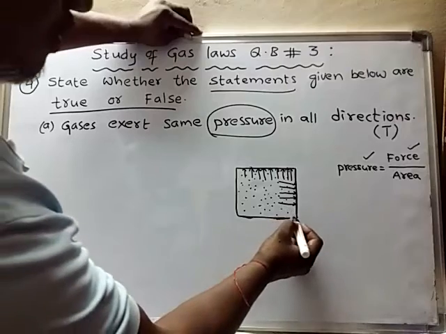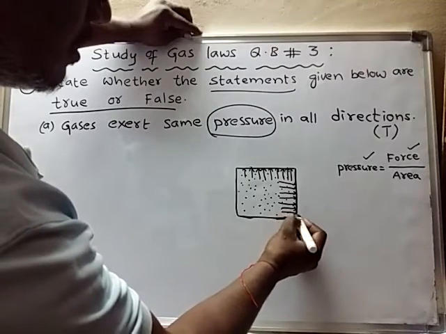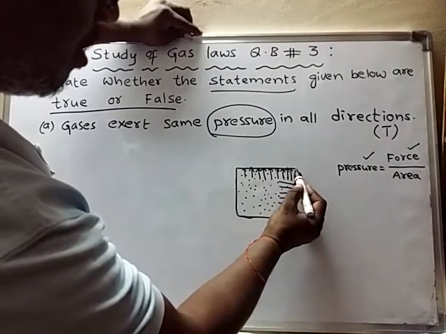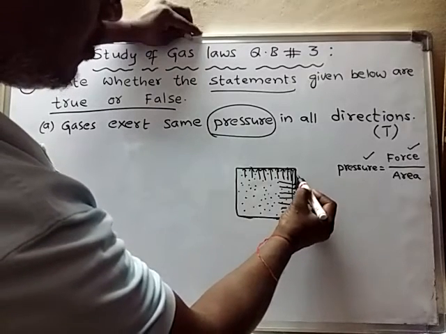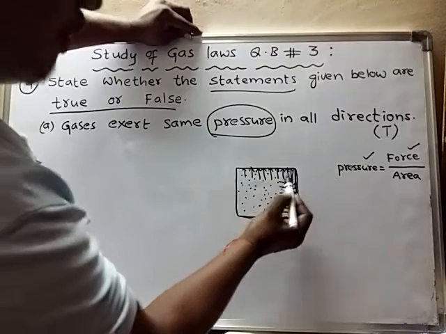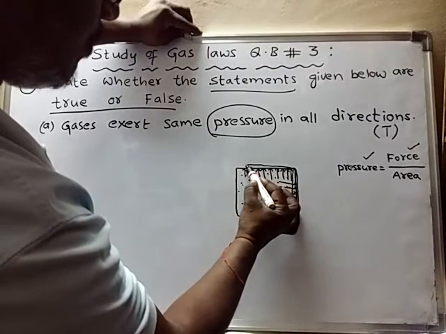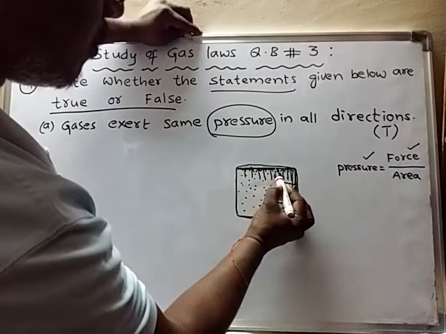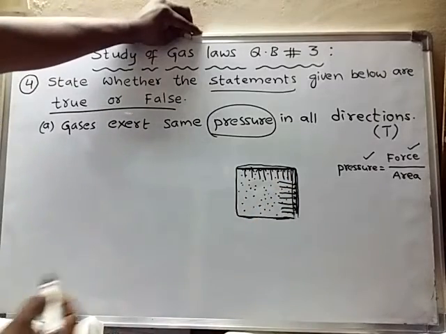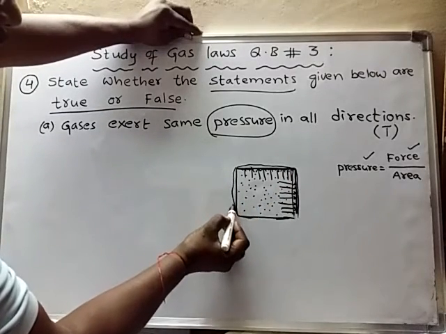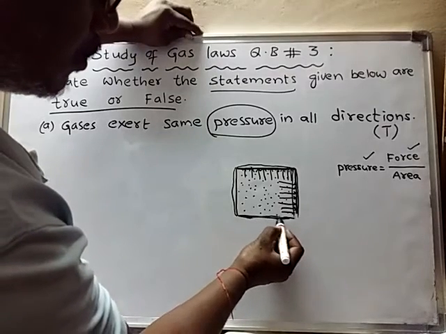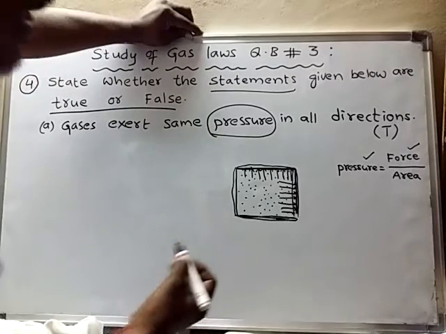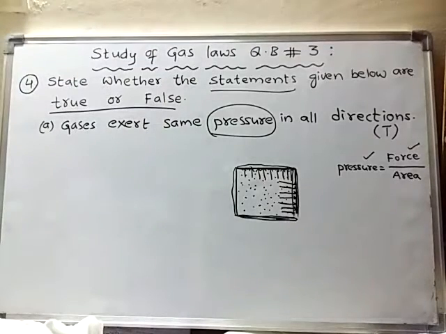What scientists have calculated is that the number of molecules striking this wall will be exactly equal to the number of molecules striking this wall, and even on this wall the same number of molecules will strike in 1 second of time.